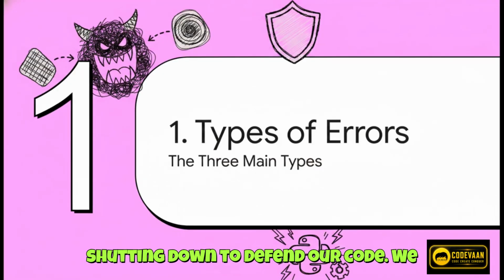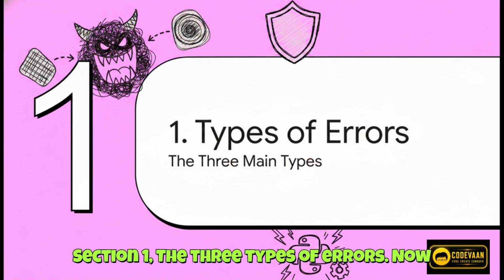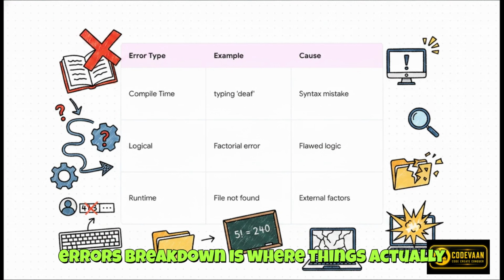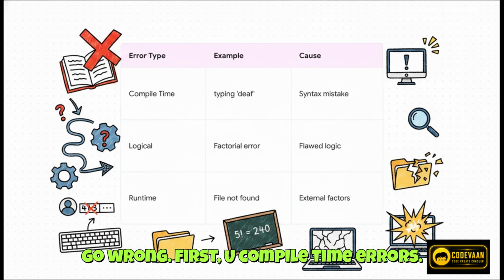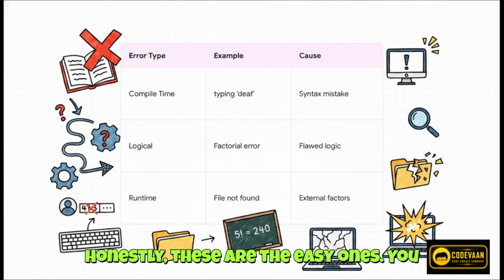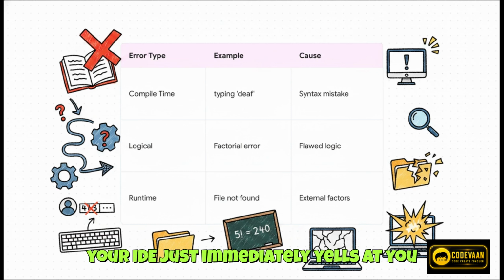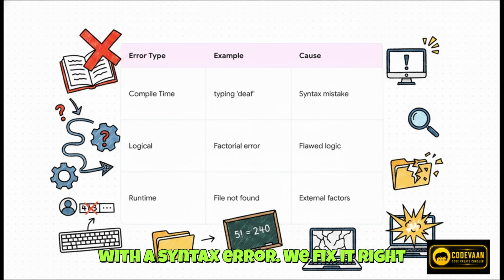To defend our code, we first need to understand our enemies. Section 1. The 3 types of errors. Now, what's really fascinating about how these errors break down is where things actually go wrong. First up, compile time errors. Honestly, these are the easy ones. You accidentally type def instead of def, and your IDE just immediately yells at you with a syntax error. You fix it right there, no big deal.